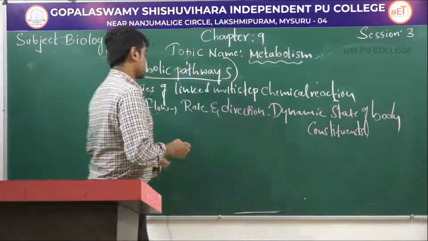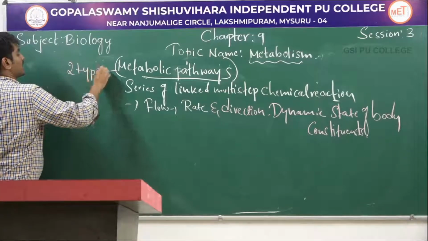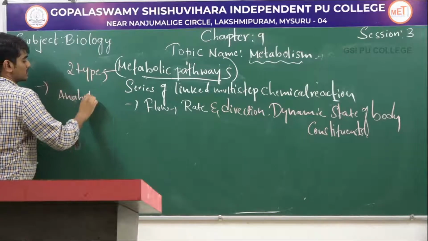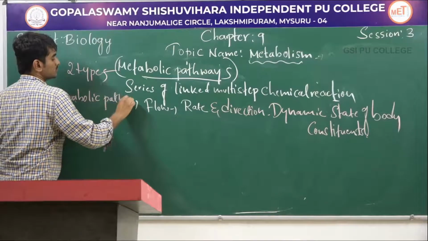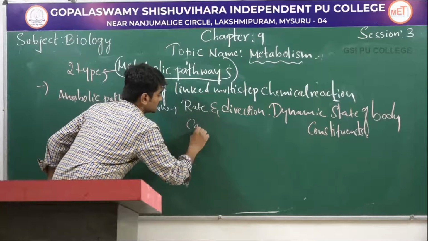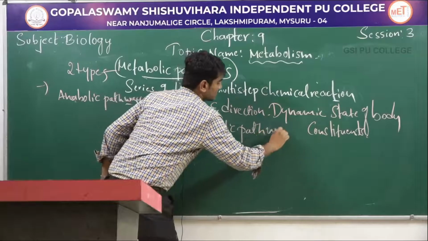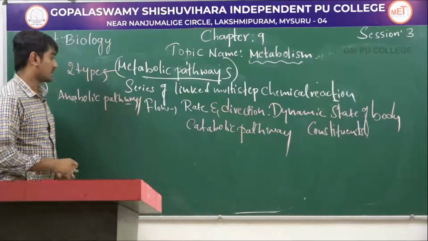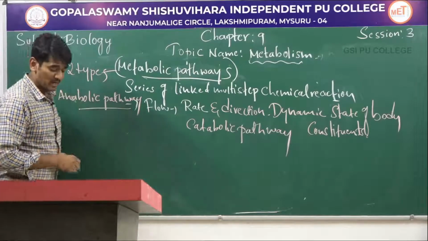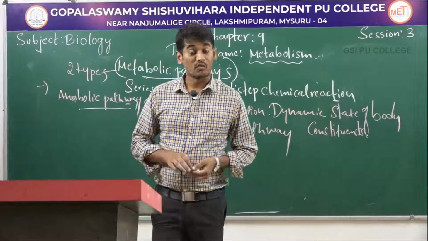In anabolism, the simple molecules form complex structures, hence it is called constructive process.